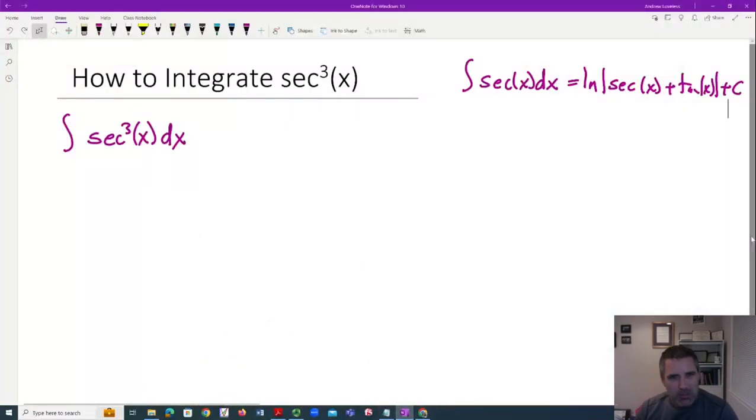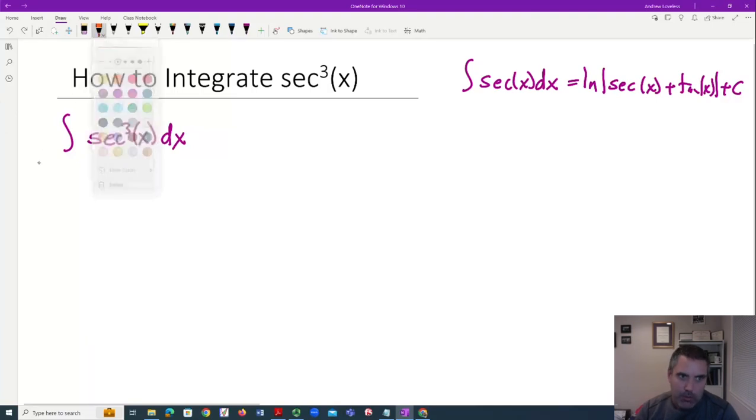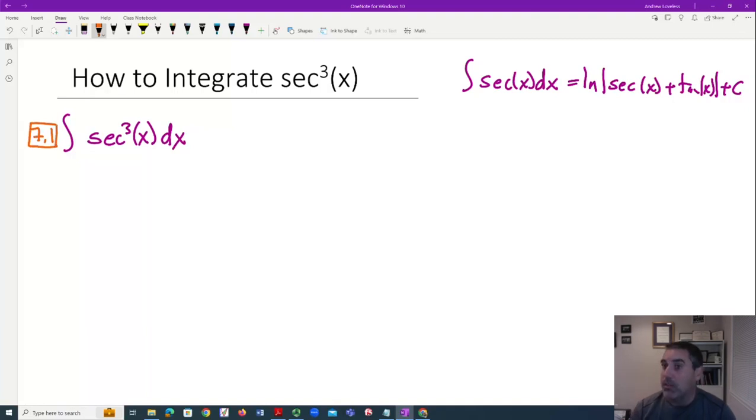And what I've liked about reviewing this is that integrating secant and secant cubed involves several of our techniques. I talked about how in order to get this, we basically had to use 7-2, which was trig integrals, and 7-4, partial fractions. There are other ways, but if you just want to follow a standard way, and then there was some simplification.